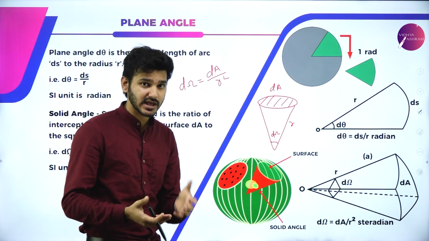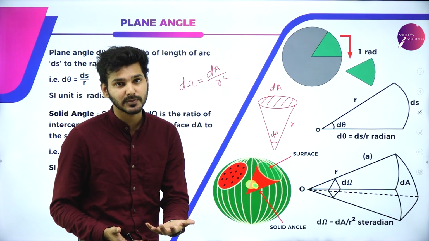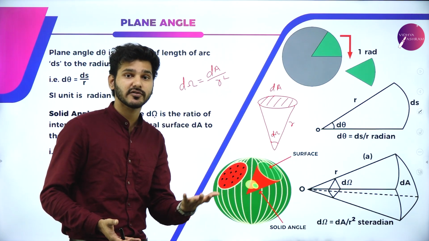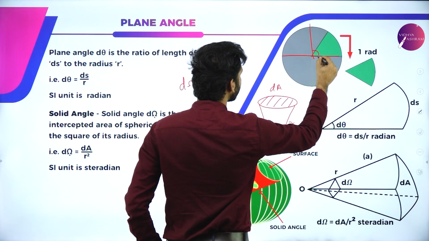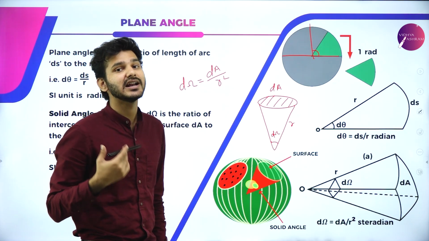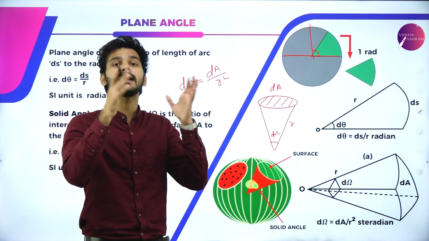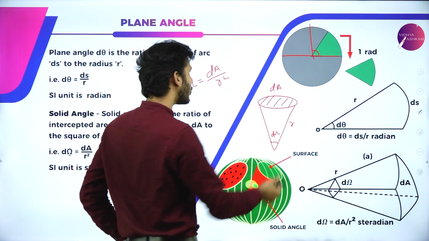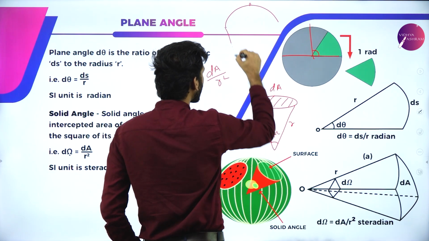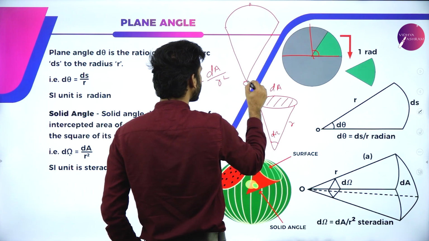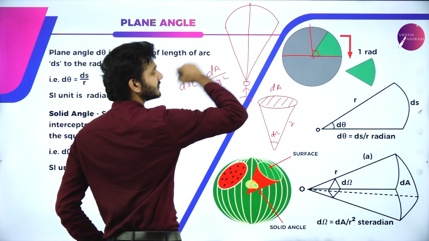So basically speaking, if you have any quantity or any angle that you are measuring in a two-dimensional plane using your protractor or slicing of a pizza like that, then you can say that you are using a plane angle which has the unit radians or simply rads. And if you are using something to measure a three-dimensional plane, that is, you want to build a big building with a big dome like this, and you want to know what is the distance from a person standing at the floor to this particular point here.